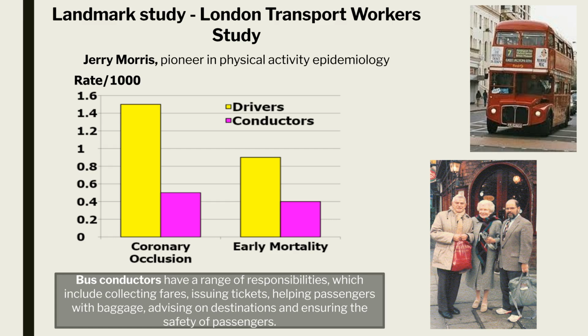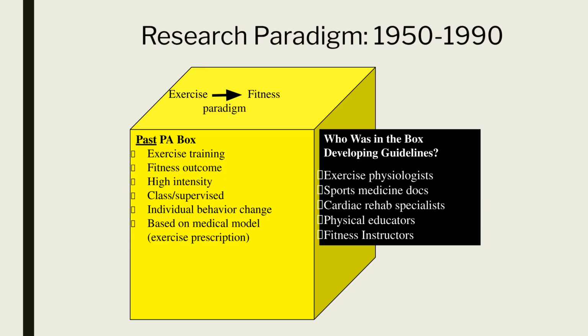This study provided some of the earliest evidence that physical activity in daily life is strongly linked to better cardiovascular health. Before the 1990s, the research paradigm in physical activity focused mainly on exercise science and improving fitness and performance, often in athlete populations. In this past PA approach, physical activity was viewed as structured exercise training, typically high intensity, and delivered through supervised classes or formal training sessions. A medical model dominated this period, where exercise was prescribed at the individual level for behavior change. The key professionals shaping early physical activity guidelines included exercise physiologists, sports medicine physicians, cardiac rehabilitation specialists, physical educators, and fitness instructors.